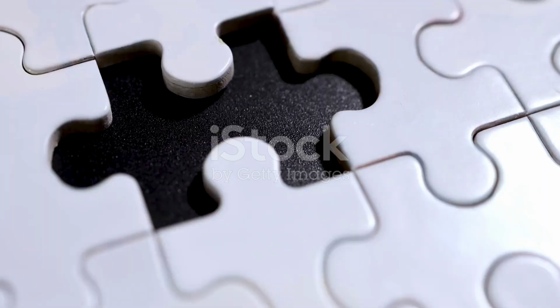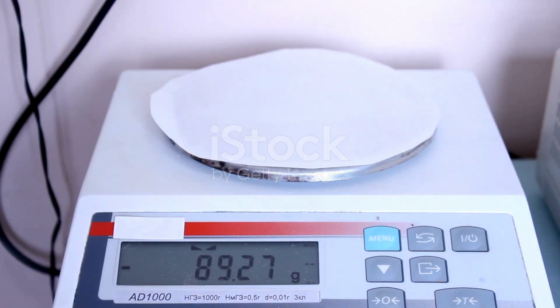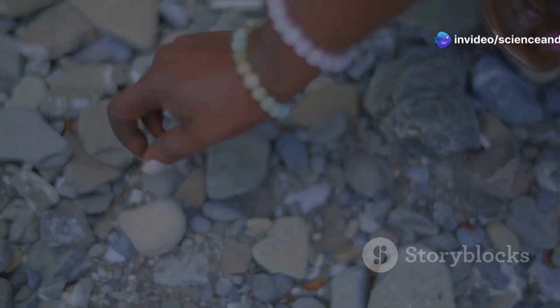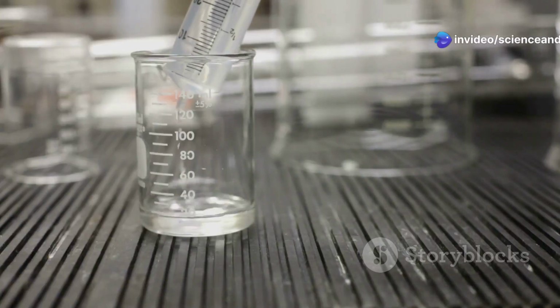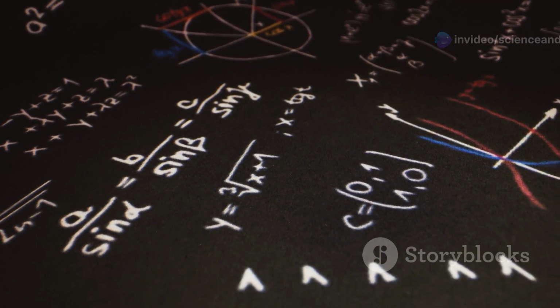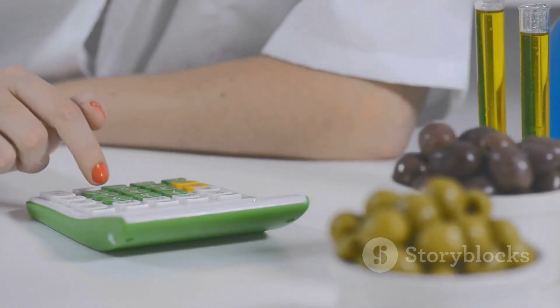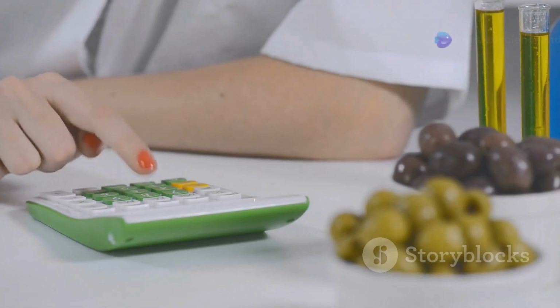Calculating density is simple. It's like solving a puzzle. You just need two pieces of information: mass and volume. Mass is how much matter an object has. Volume is the amount of space an object takes up. The formula for density is density equals mass divided by volume. If you know the mass and volume of an object, you can easily calculate its density.